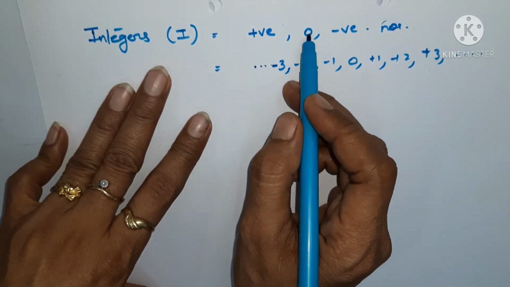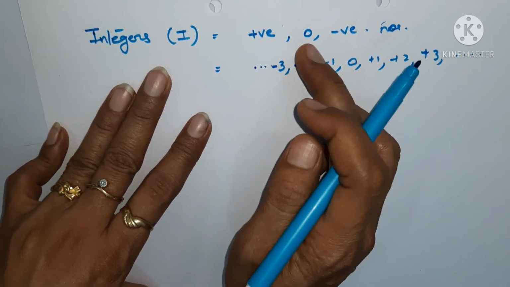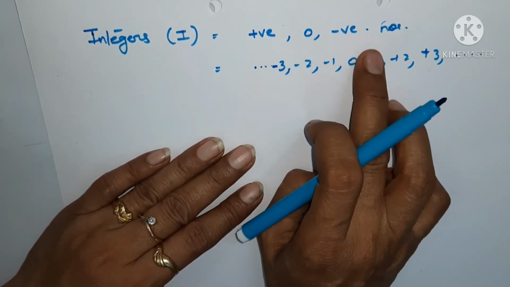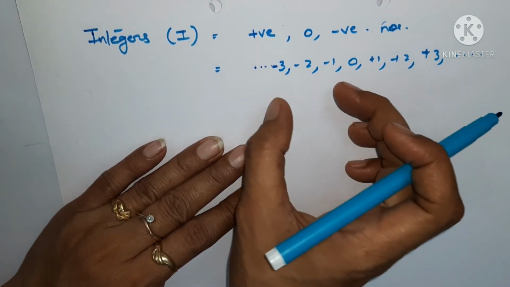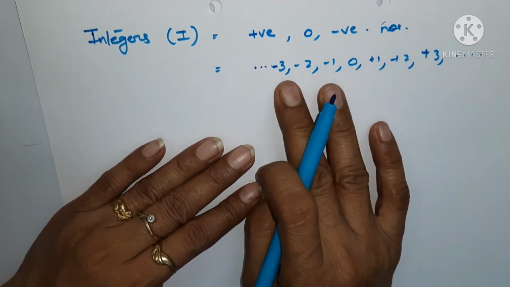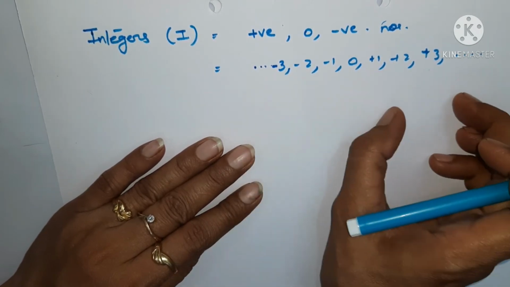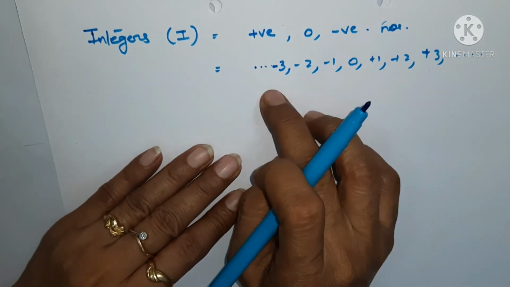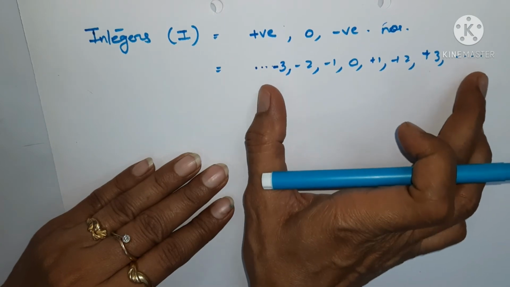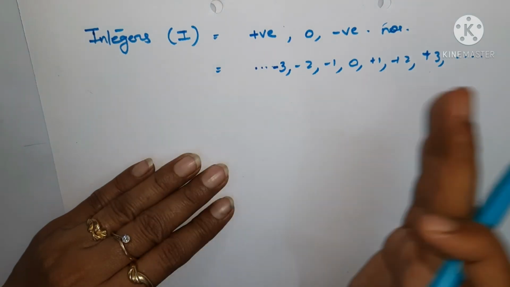We say 0 separately because 0 is neither positive nor negative, so we don't include 0 in any of the signed numbers. But to every negative number there is one corresponding positive number, and that is why we include all the negatives and all the positive numbers along with 0. This constitutes a group known as integers.